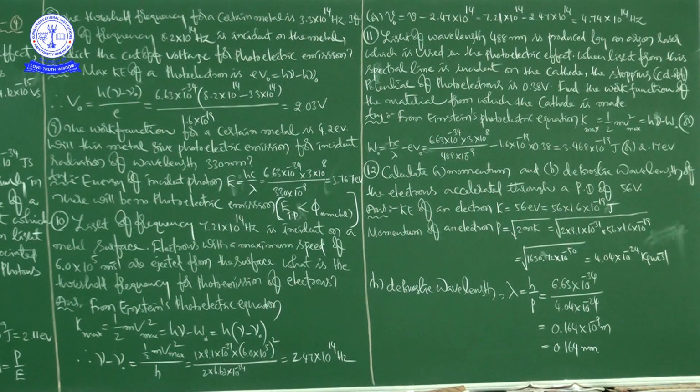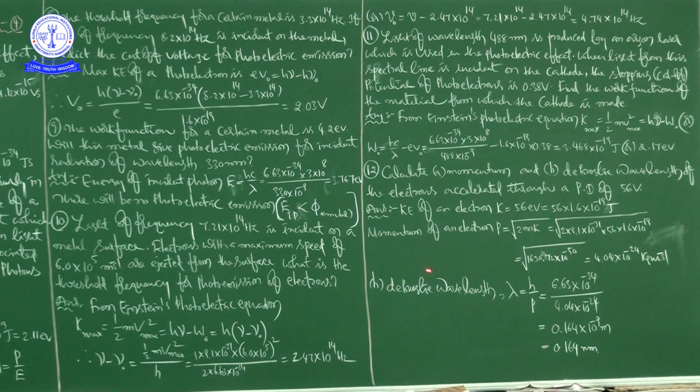So first, the kinetic energy of the electron. Kinetic energy of an electron K is equal to 56 eV, because it is only the V value, that is the potential; to calculate kinetic energy you have to multiply it with e. So that is 56 into 1.6 into 10 to the power of minus 19 joules, right. First we have to calculate the momentum, because there are two parts, A and B. First we will discuss A, and then B.